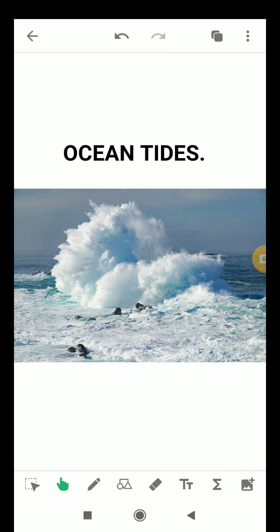Warm currents come from the tropical region and flow towards the polar region, and the water is warm here, hence it is called a warm current. Similarly, cold currents flow from the polar or subpolar towards the tropical region. The water is cold here, hence it is called a cold current.